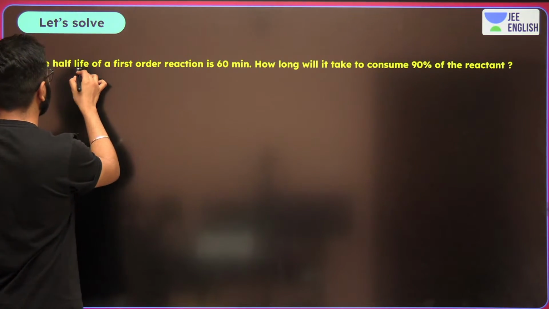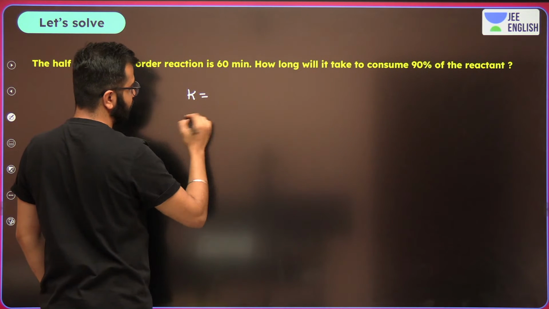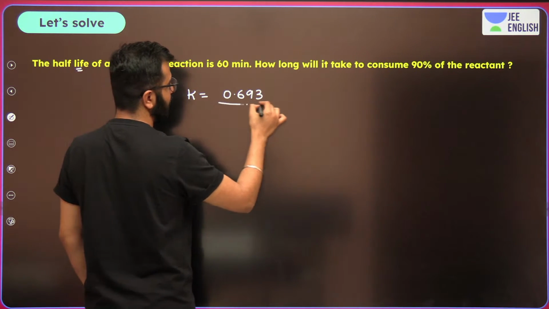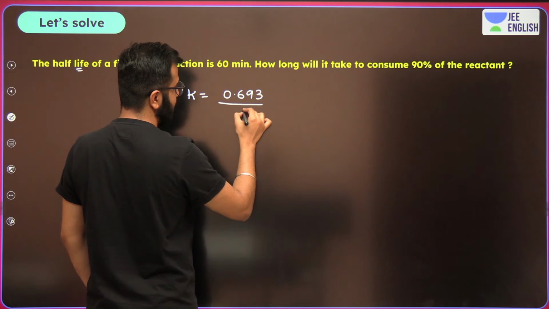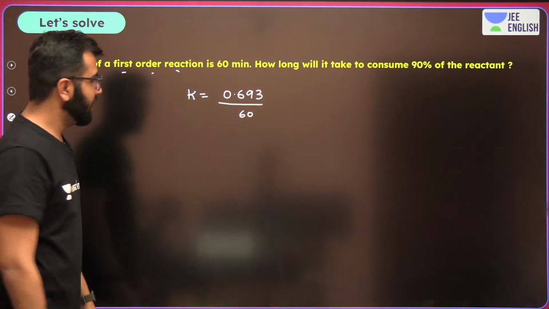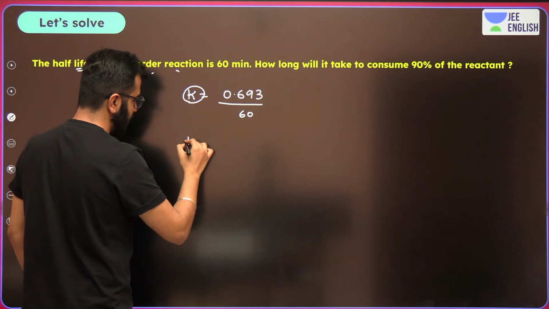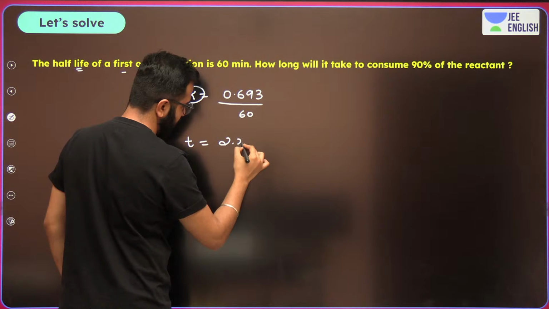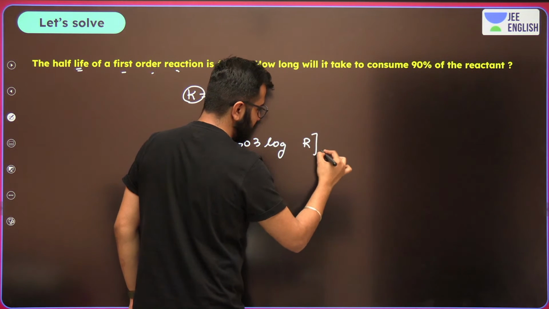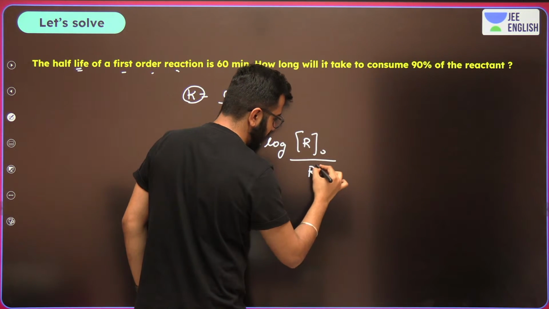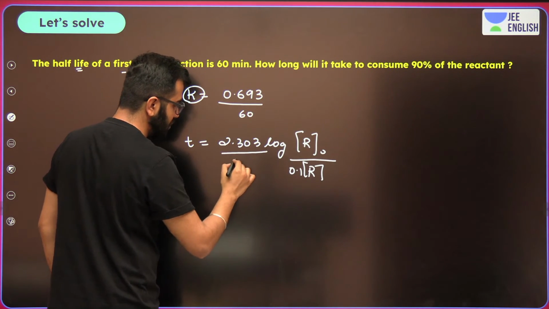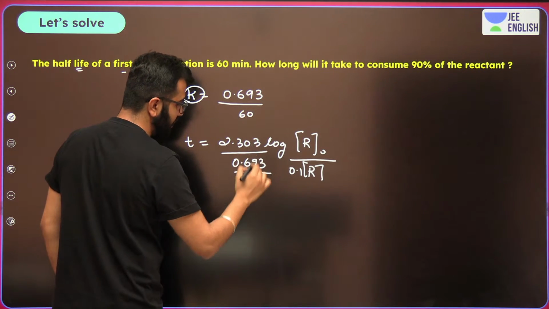The half-life is given to you. So first of all, calculate the K value. K is going to be 0.693 upon 60, since it's a first order reaction. That's the reason we are using this formula. K value is known to you. Now, how much time is it going to take to complete the reaction by 90%? That means R0 upon R, 0.1 upon the K value. K value comes out to be 0.693 upon 60.